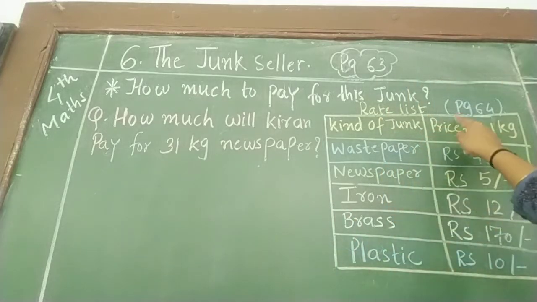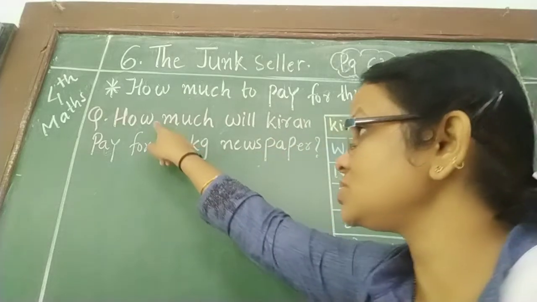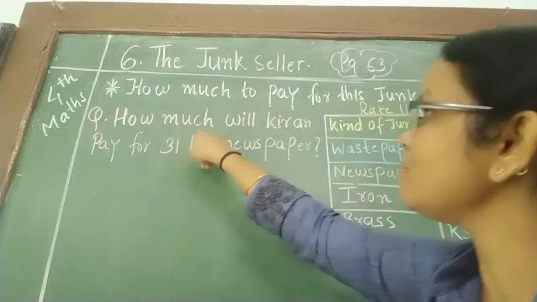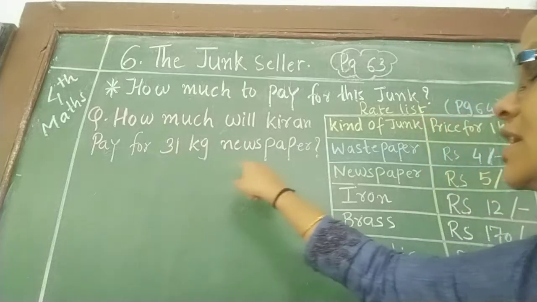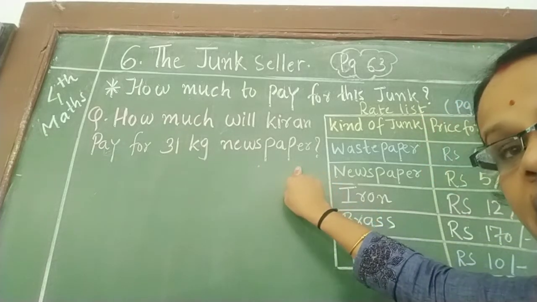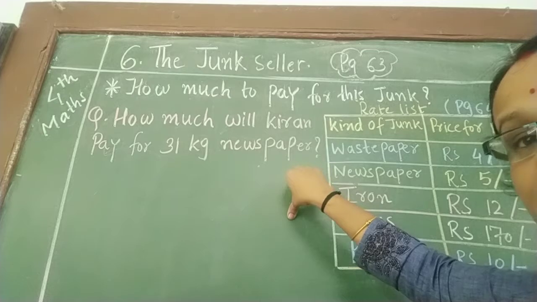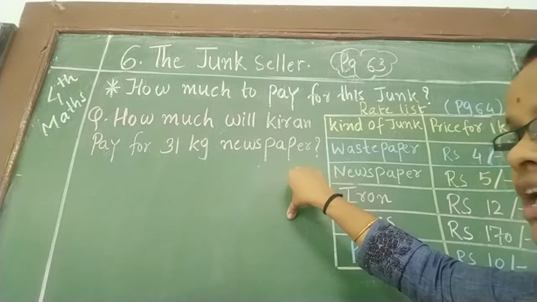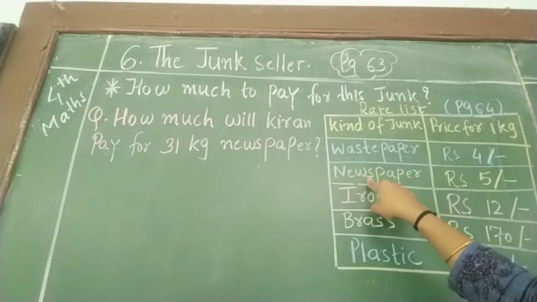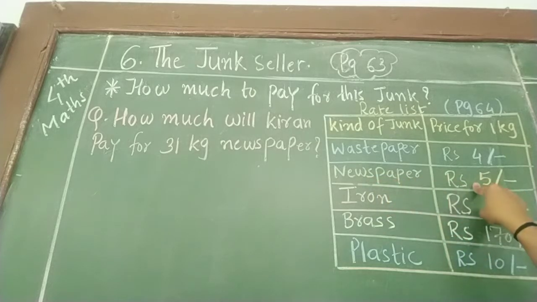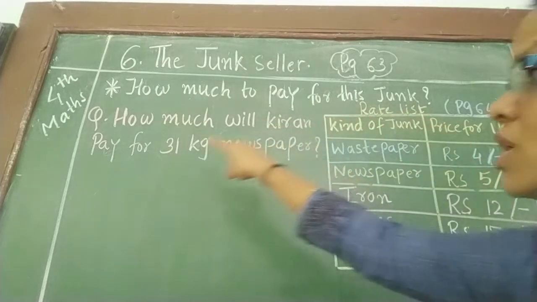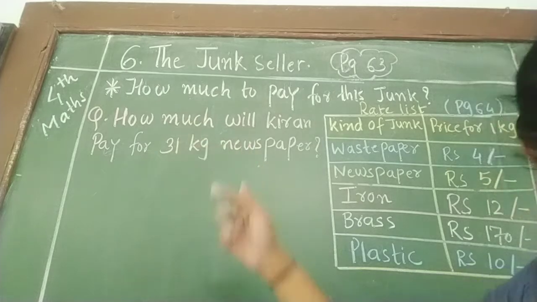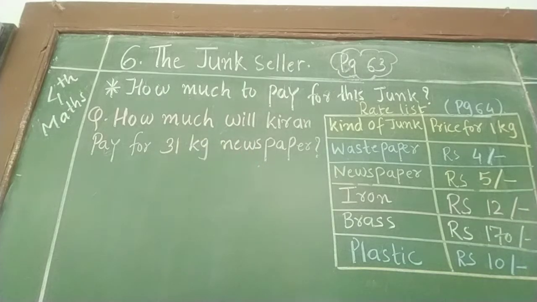So here one question is given regarding this. This chart is on page number 64. Now see, one question is there on page number 63. How much will Kiran pay for 31 kg newspaper? अगर उसने 31 kg newspaper है, तो किरण कितने रुपीस पे करेगी? That one we have to find out. Here the newspaper is given. What is the cost of the newspaper for 1 kg? अगर 1 kg आप देते हो, तो she will get 5 rupees. So for 31 kg newspaper, how much? That one we have to find out. It is very easy to find out.